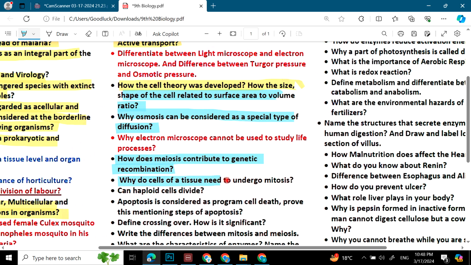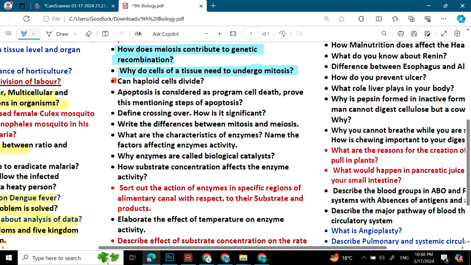Why do cells of a tissue need to undergo mitosis? Can haploid cell divide? Then another one, मुझे इसकी spelling या pronunciation नहीं आती. Define crossing over, how it is significant. Write differences between mitosis and meiosis.